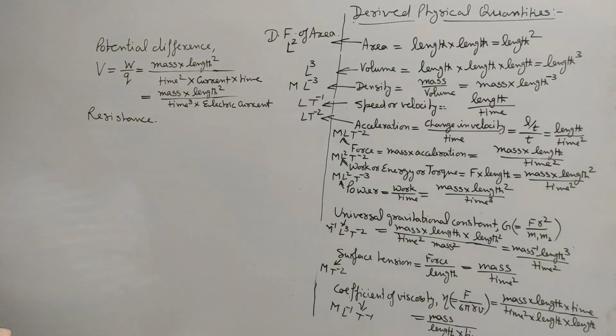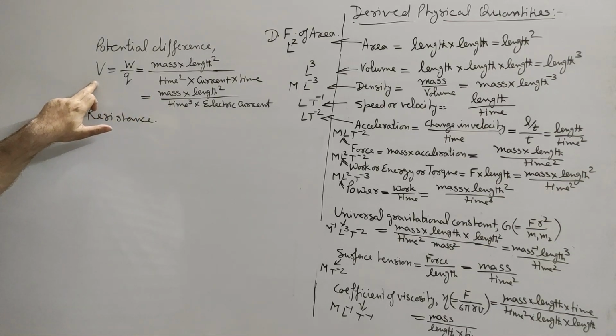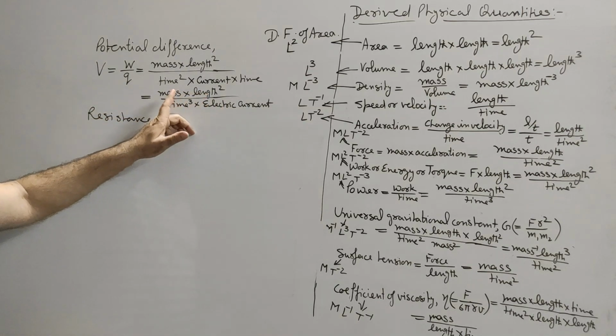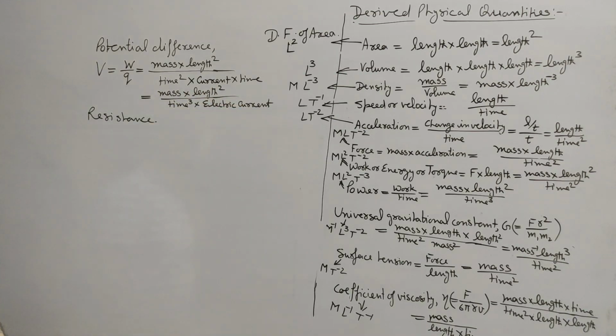And from this we can find out the dimensions of potential difference. Dimensions of potential difference in mass, length, time and electric current are 1, 2, minus 3 and minus 1.